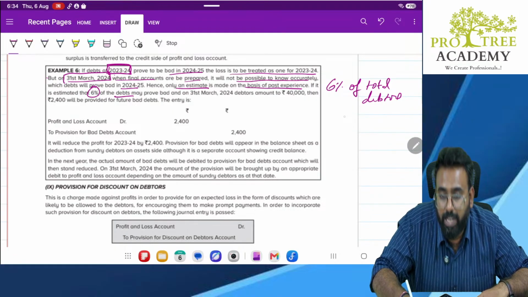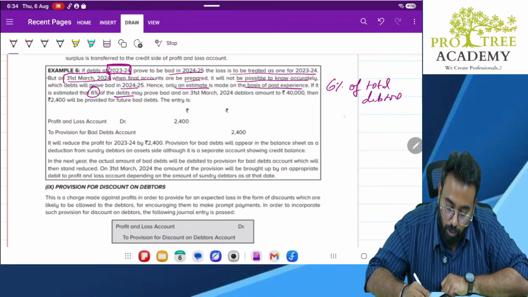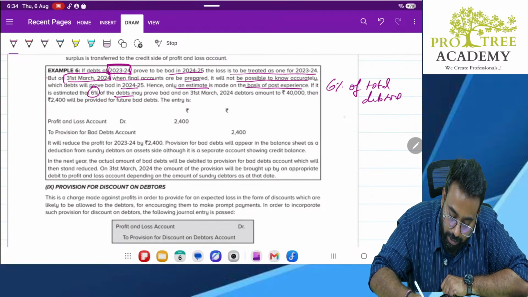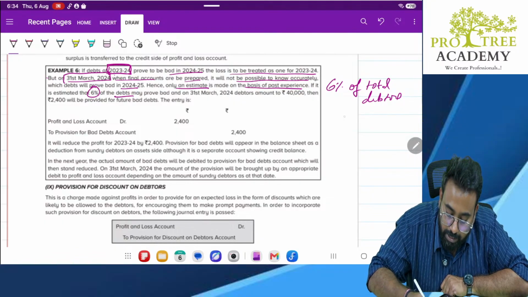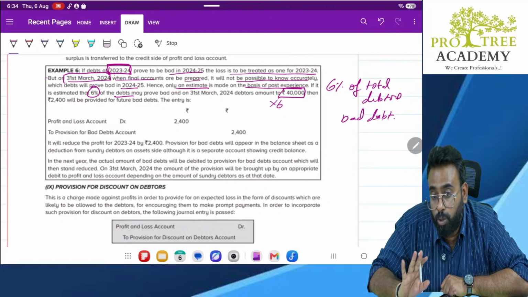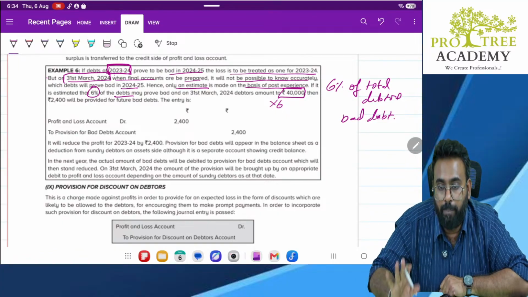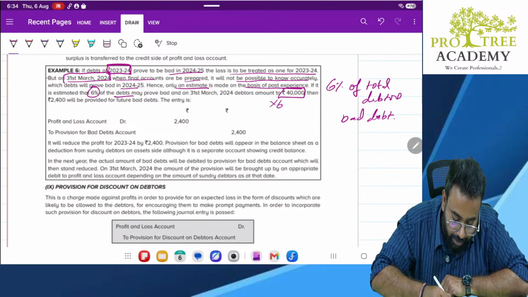Become bad debt means what? Become uncollectible. We will no more receive. So for example, if 40,000 is our total debtors, 6% of this is nothing but 2,400. So 2,400 may become bad debt, which is relating to year 23-24.